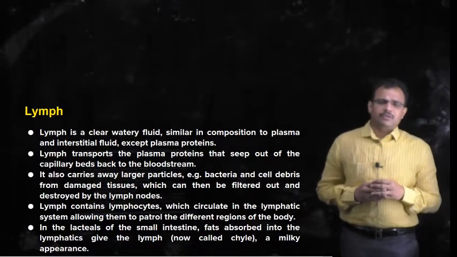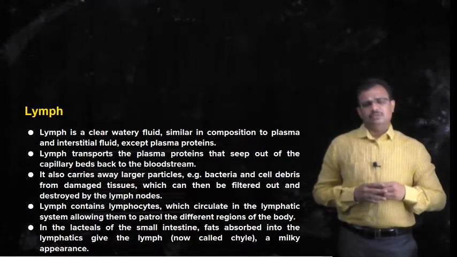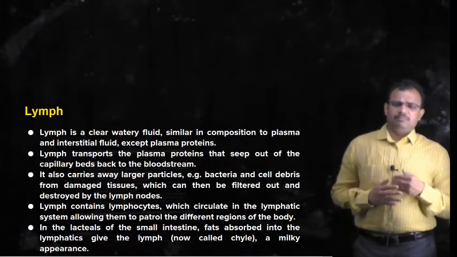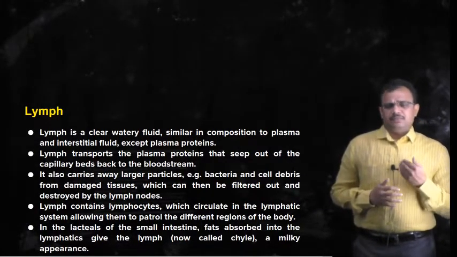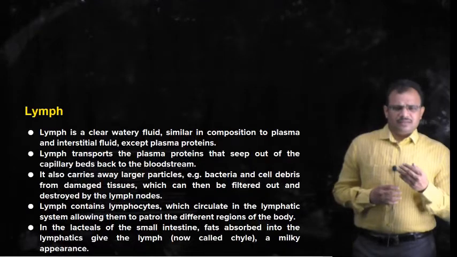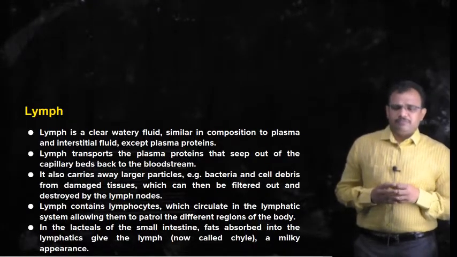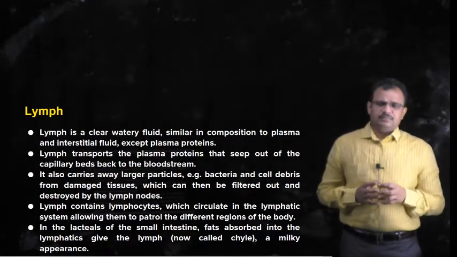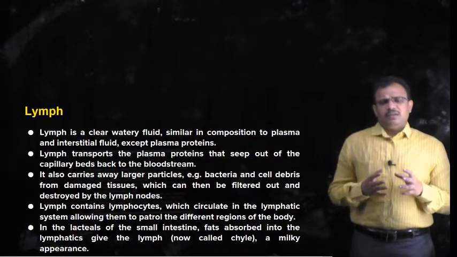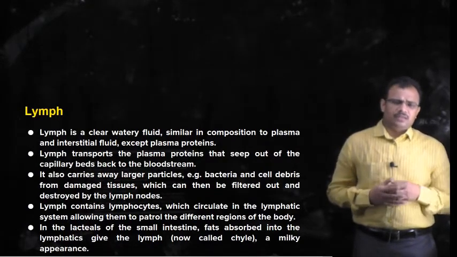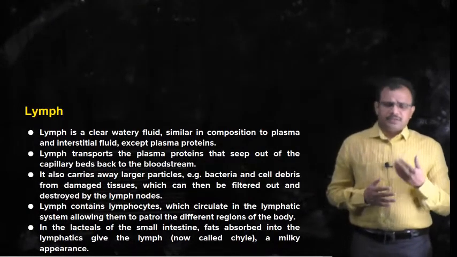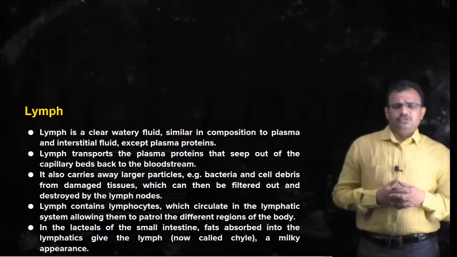And lymph also consists of lymphocytes. The majority of the lymphocytes, which are produced or matured in the lymphatic organs, circulate within the lymphatic system in the lymph, and act as a patrolling mechanism supplied to different regions of the body. They monitor the health of that particular organ to see whether any bacterial or foreign microbial invasion has occurred in those tissues or not.